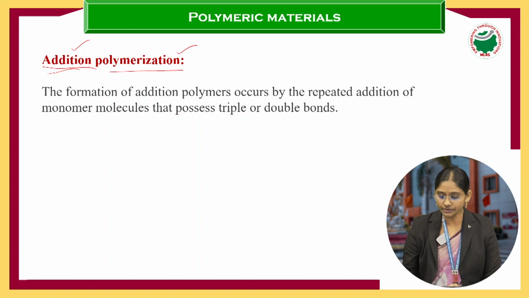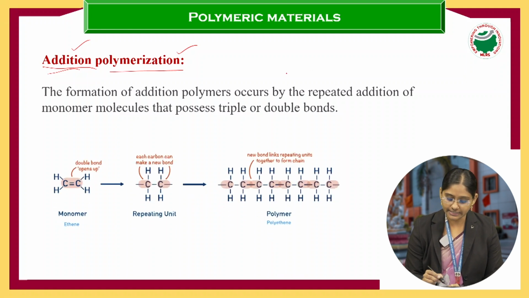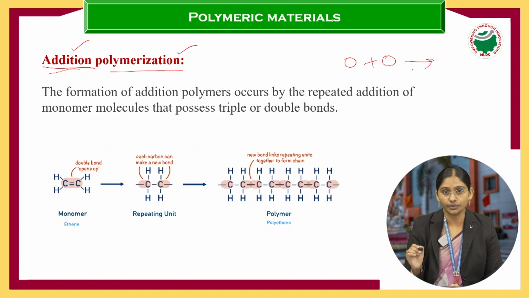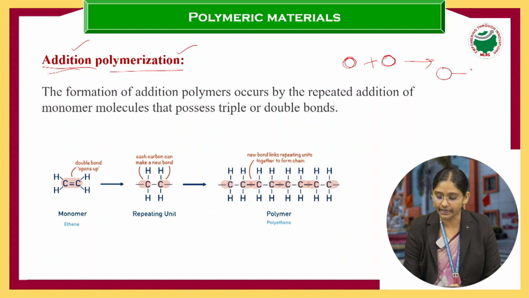The adding of the monomers takes place. For example, this is one monomer and this is another monomer. These two monomers are small units, right? These two monomers combine, they add up, and form a chain, and this one also combines with one more monomer, and the chain increases.